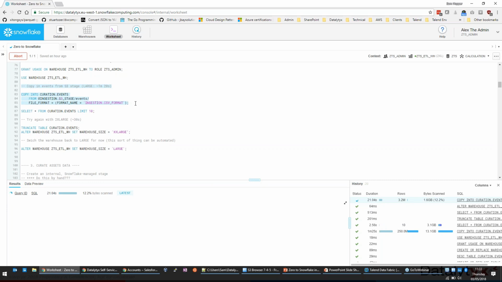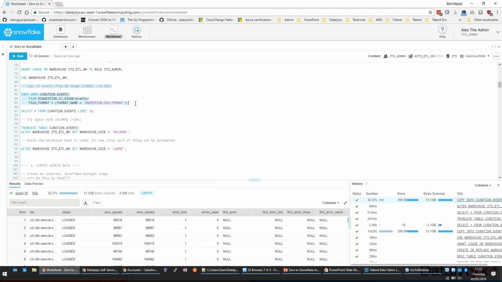There is a bit of overhead, of course, so you will never see an exact linear scale down. But effectively, what this means is that if you double the warehouse size, you'd expect roughly half the time. So in terms of credit spent, it's about the same, assuming you do stop the warehouse when you're done using it. So yeah, that took just over 30 seconds, which is great, and we get the same result, and everything's gone in. So that was a lot quicker. We're able to scale up and do that quickly.